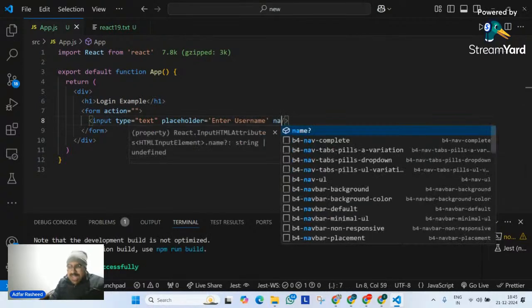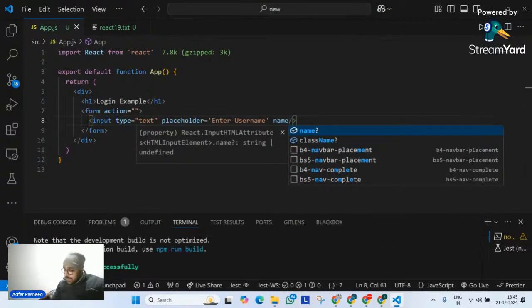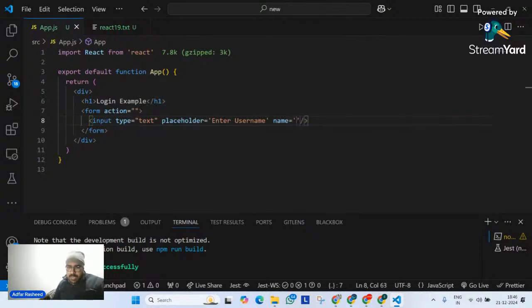Then I will simply give it a name this time. I'm not going to connect it with a state or value. I'm not able to reset. Ignore that as of now. Focus here. We will discuss that later on. You can text me on my WhatsApp related to that.